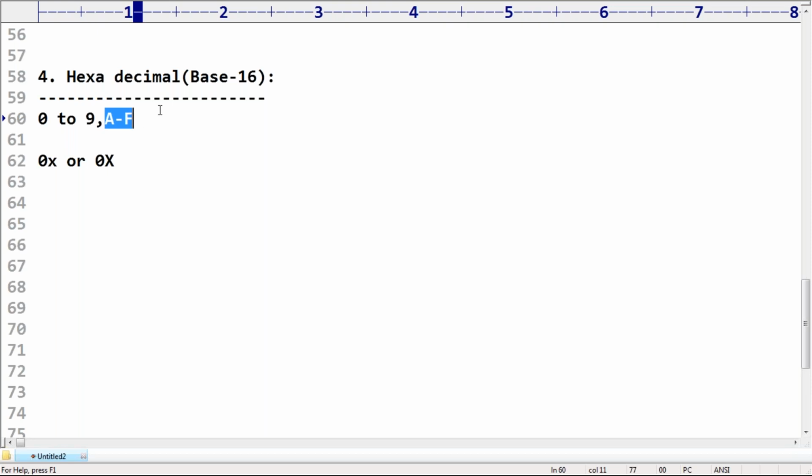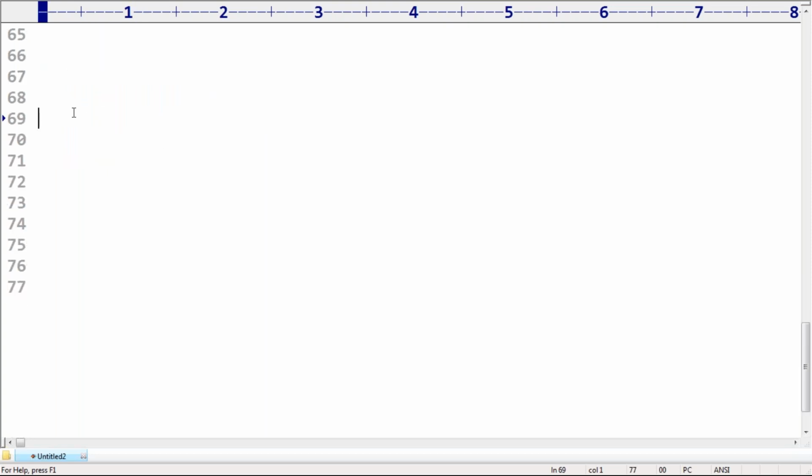So now, being a programmer, we have flexibility. We can specify our int value either in decimal, octal, binary or hexadecimal form. No problem at all. We have complete flexibility. You are allowed to specify your value in any form. But whenever you ask Python, hey Python, can you please print the x value?